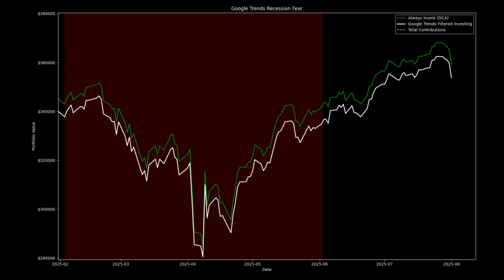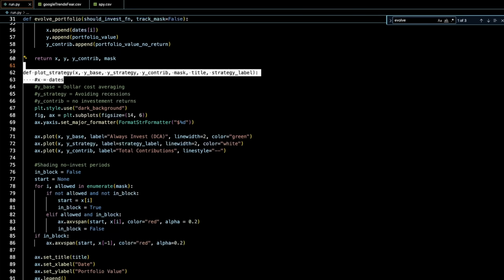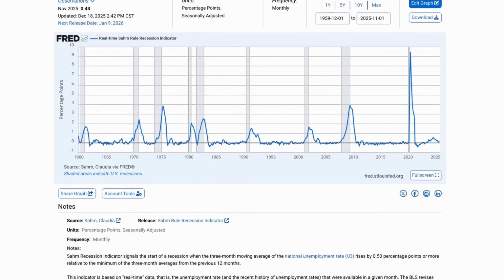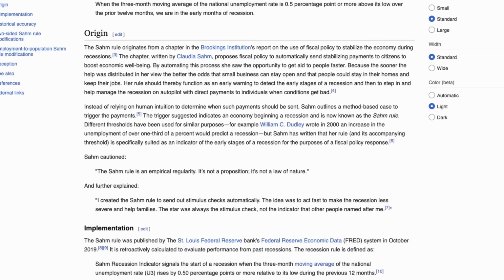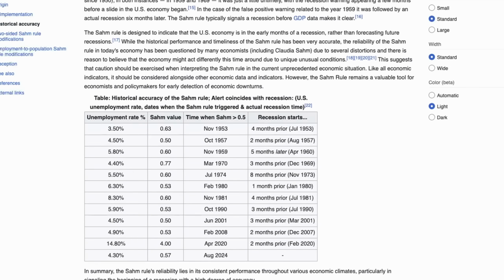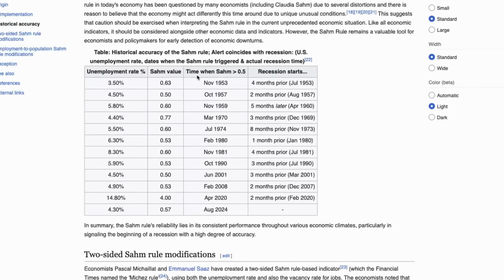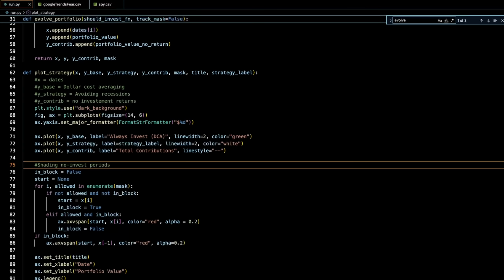You can see that if you're always investing, you do in the end end up with a little bit more money. Now, Google Trends is still a pretty crude way of doing this, just purely based on public sentiment, but there are real recession indicators out there that we can use. Like, for example, Sam's rule, which is this really simple sort of real-time way to tell if the US economy has already entered a recession. That way we're not relying on public sentiment. This is a real indicator that people use. It effectively says that if the 3-month average unemployment rate rises by 0.5 percentage points above its lowest level in the past 12 months, then a recession has started.